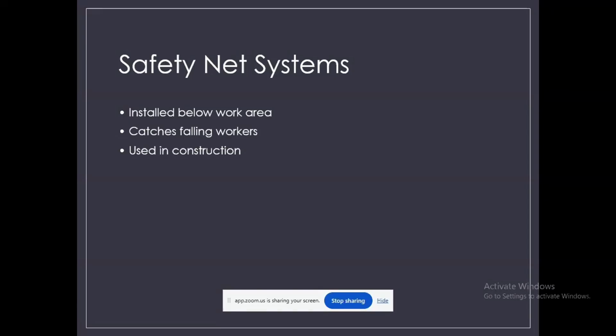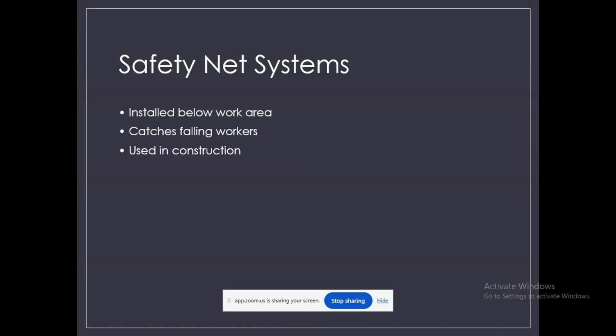These systems are widely used in construction projects, especially in situations where installing guardrails or using the personal fall arrest system, PFAS, is difficult. For instance, during bridge construction or large-scale structures, safety nets provide a broader area of protection.